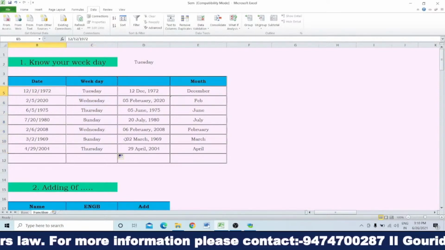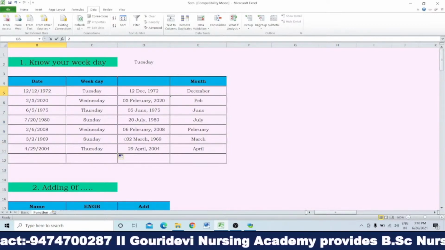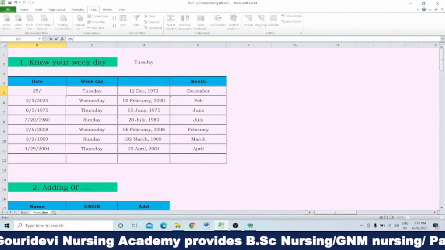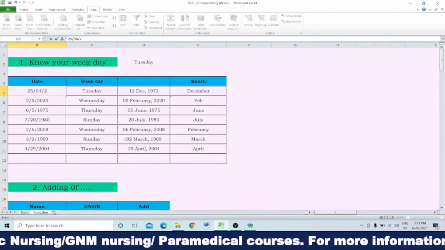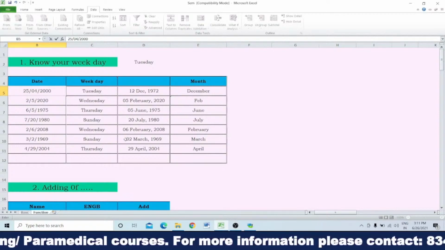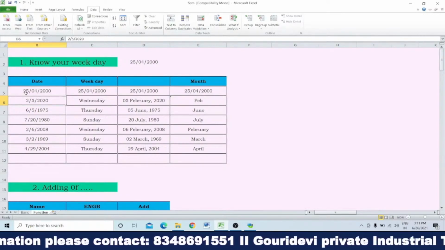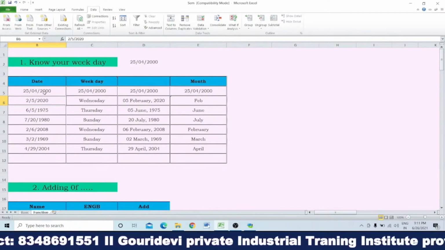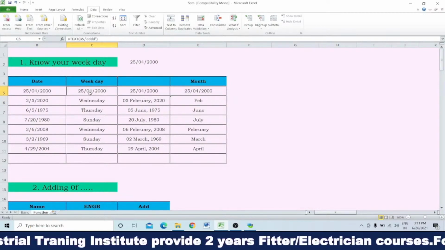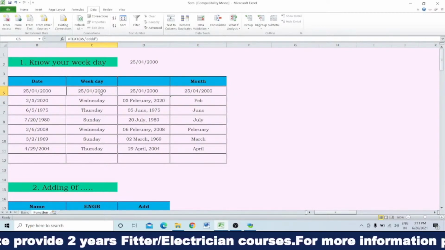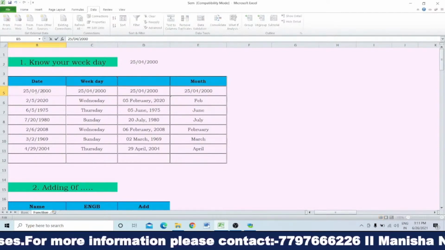If we write your date of birth, suppose 25/04/2000, and we click on that, now here it is showing weekdays, not showing the date, because the date is given in another form.